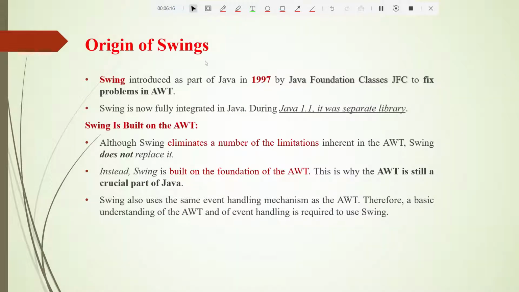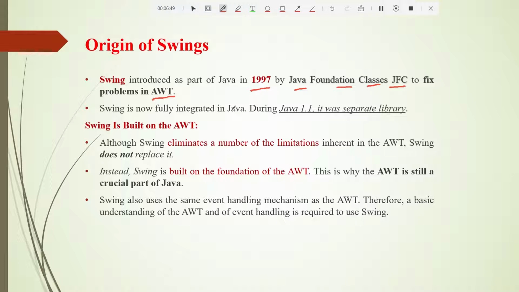So, the origin of swings. Let us understand some history about swings. Swings were introduced as a part of Java in 1997. So who invented it? It was developed by the Java Foundation Classes, JFC. Why did we develop swings, students? To fix the problems which we had faced in AWT, the Abstract Window Toolkit. As I already told you, swings are built upon AWT.